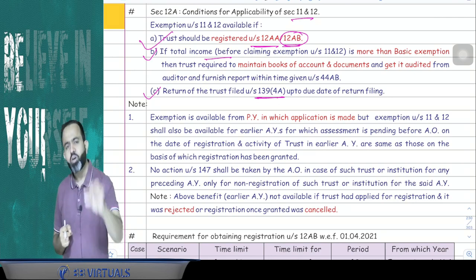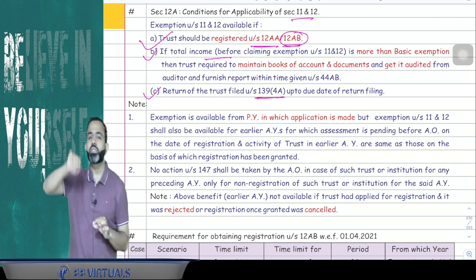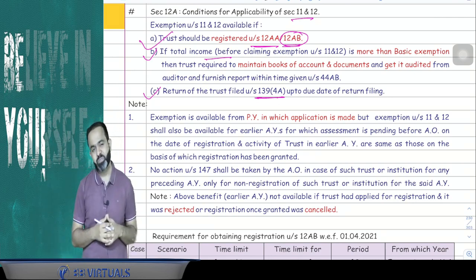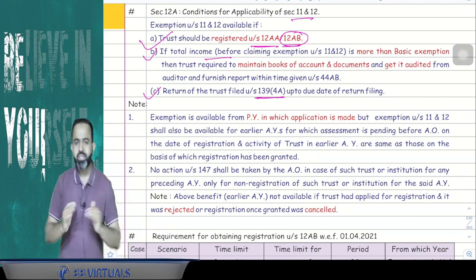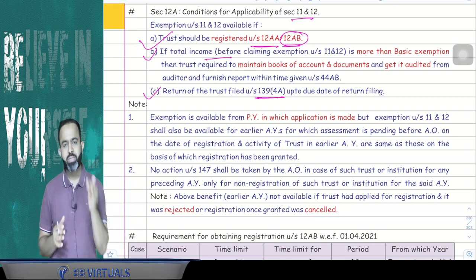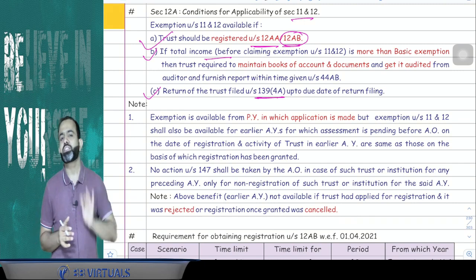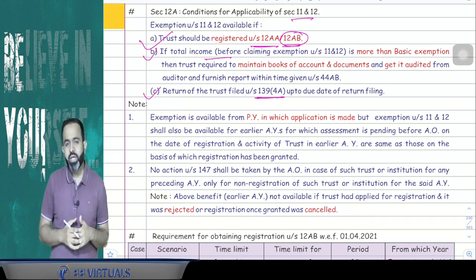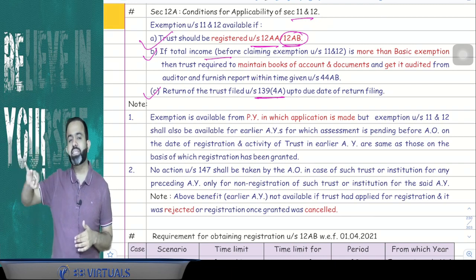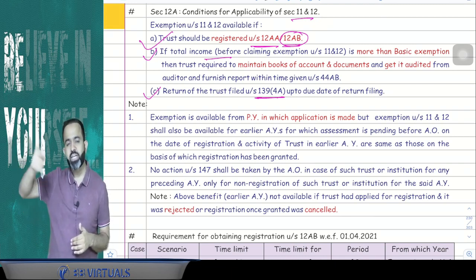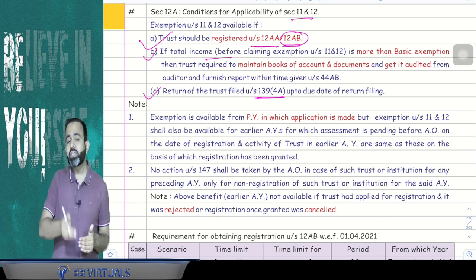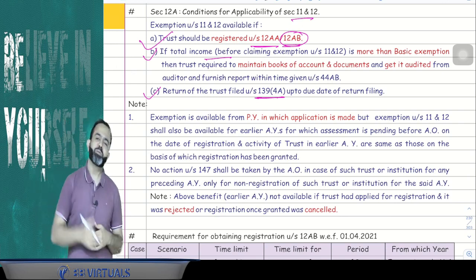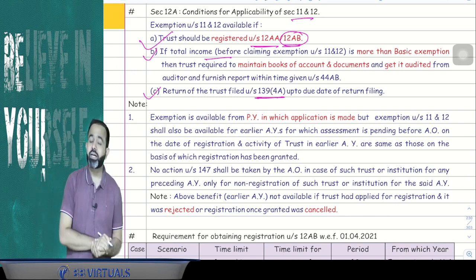Then the assessing officer will give the exemption for the earlier pending assessment also. Normally, the exemption under section 11 will be available from the year in which the application for registration is made. But if the earlier year assessment is pending with the AO, and the objective and activity of the trust were genuine and the same, then the AO will give the exemption for the earlier year also.